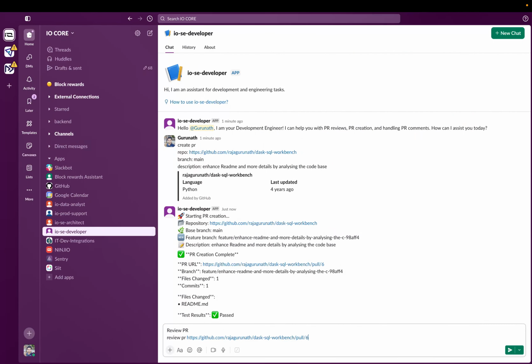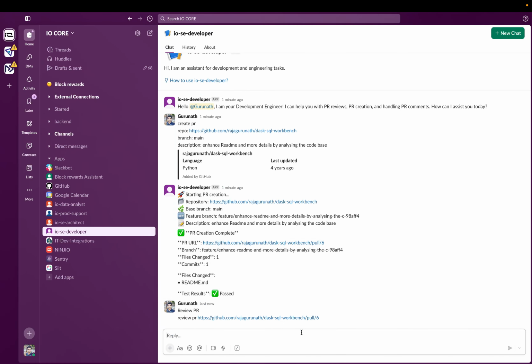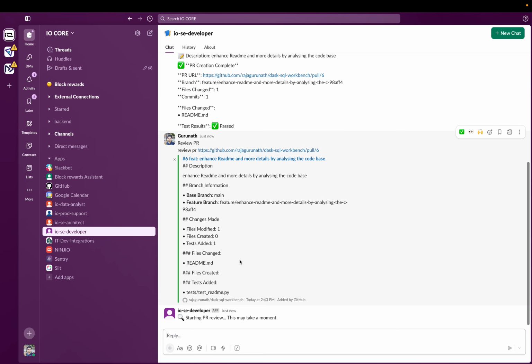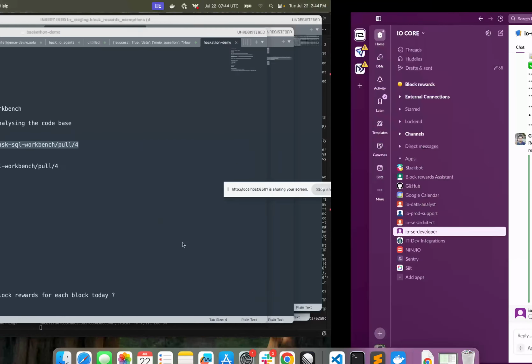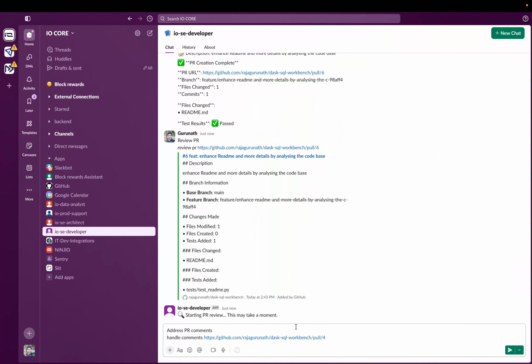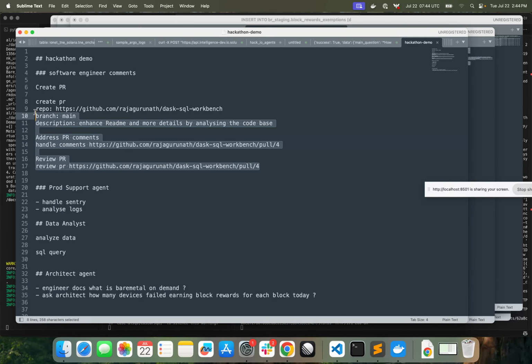Let's say I want to review the above PR. Yeah, this can again review the PR. It started the reviewing process and all these things, like PR commands. It can handle the PR commands by just specifying the PR. Once the review is completed, you can make the agents themselves handle the PR commands. So end to end PR review will be covered by this senior developer with these flows. These flows are documented already in the repo.